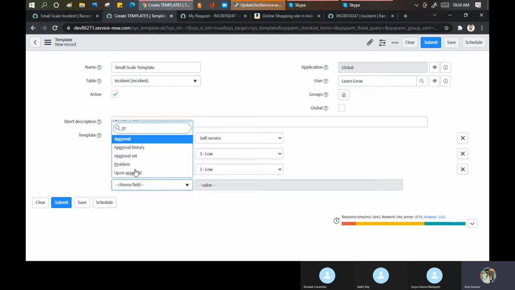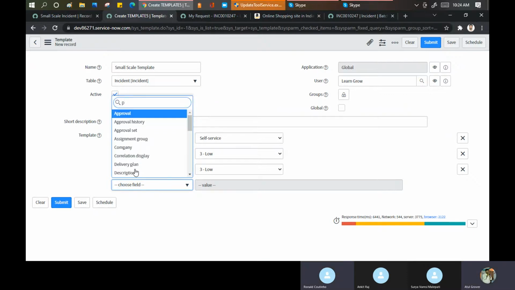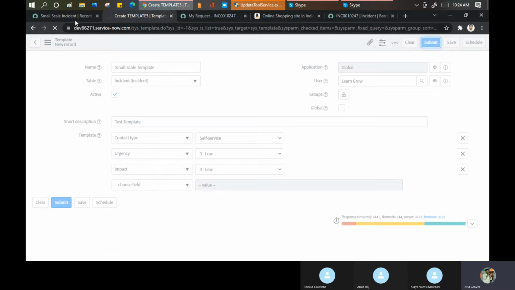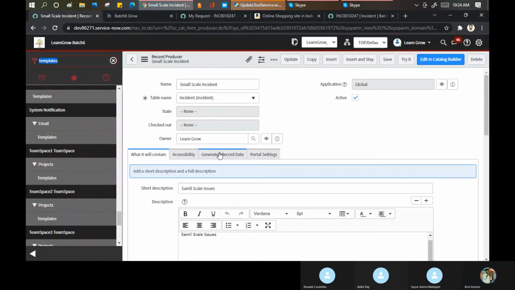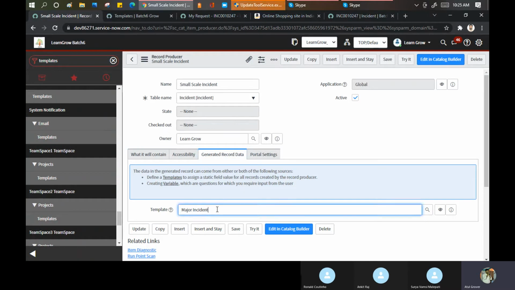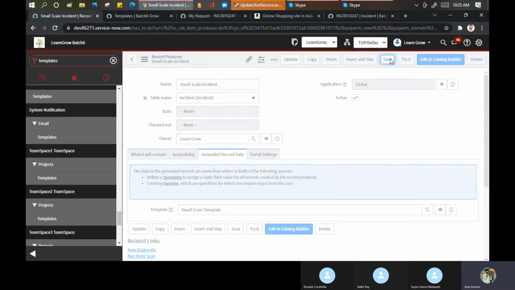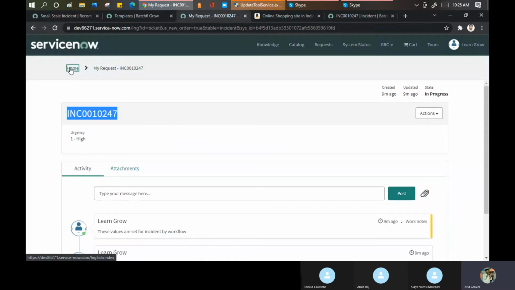See, priority is not coming. Any reason why? The state will auto-populate based on impact and urgency. Correct. Okay, so now let me click on submit here. Now I'll go to my record producer, go here and use my template, small scale, and now I click on save here, and I'll go here and click here.